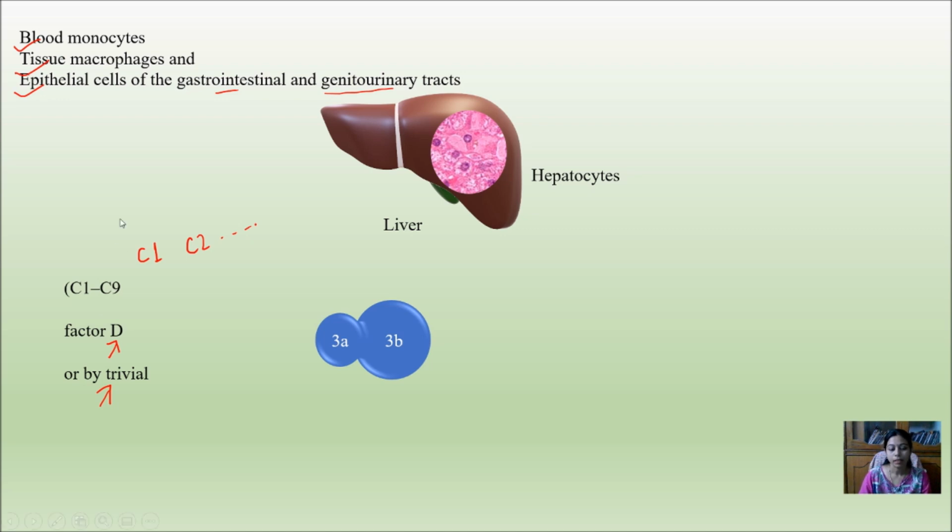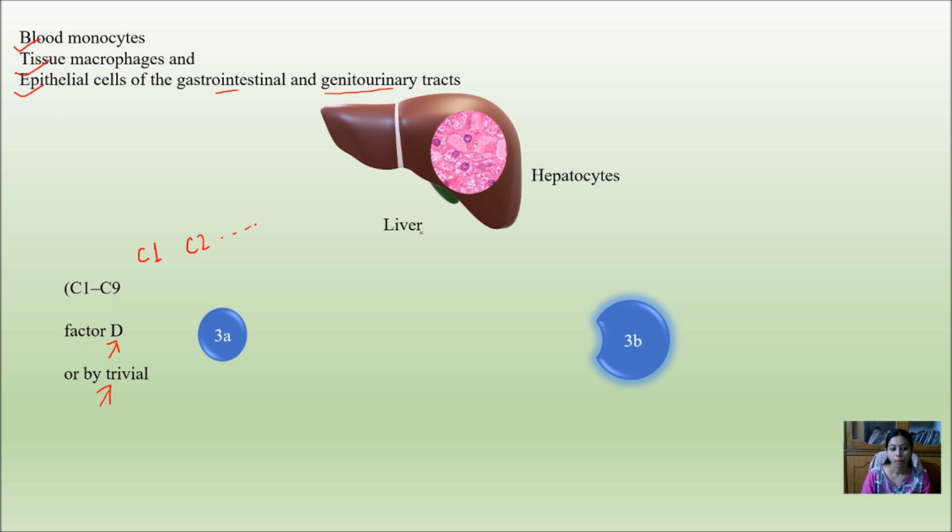Likewise, the complement system also exists in an inactive form, and when it is lysed into two parts, the smaller part is denoted with a small a, and the bigger part with a small b, except in the case of complement 2. Take complement 3, which has two components, 3a and 3b.